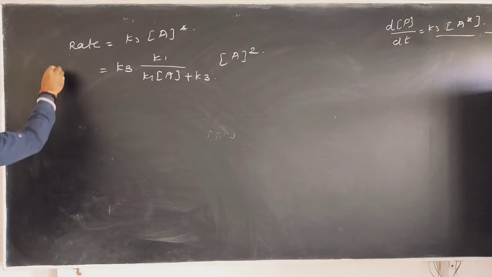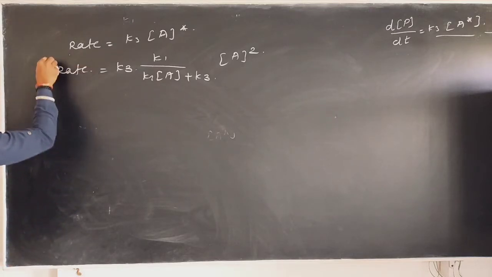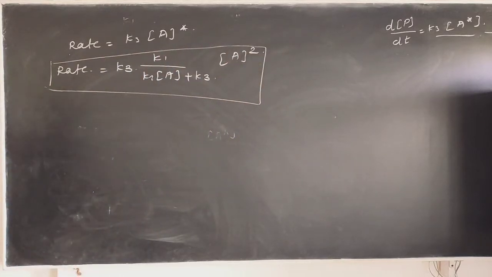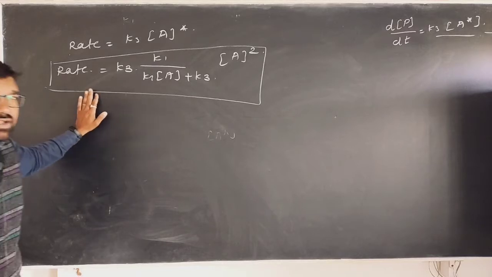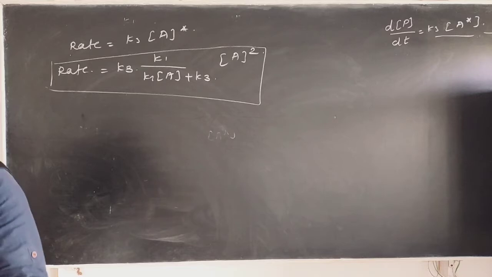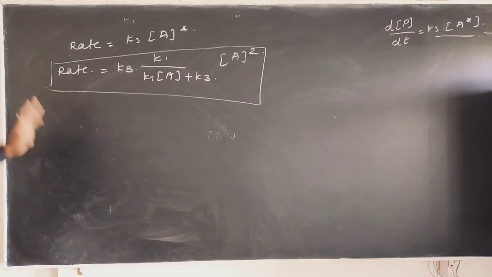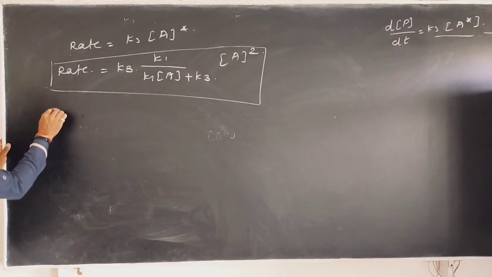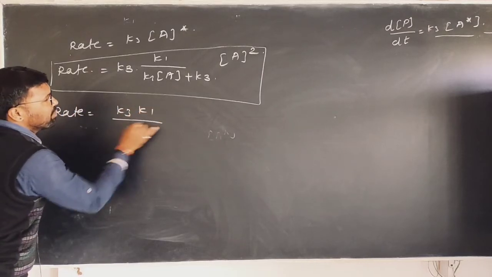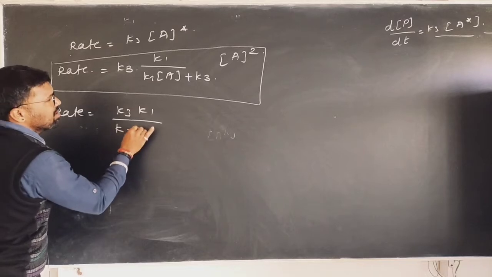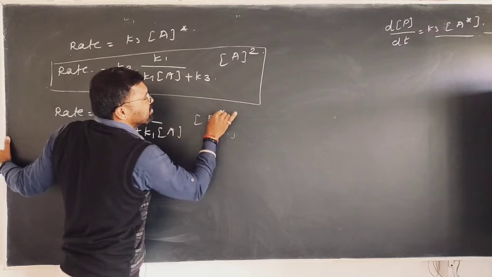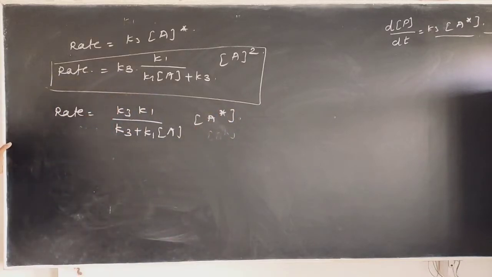according to the Lindemann mechanism. Actually your mechanism is over here, no problem. In the examination you can write this mechanism, you will get full marks. If you want to change the format of this mechanism, you can. Suppose I want to change the format of this mechanism. I write this equation as rate is equal to K3 into K1 upon K3 plus K1 into A star.